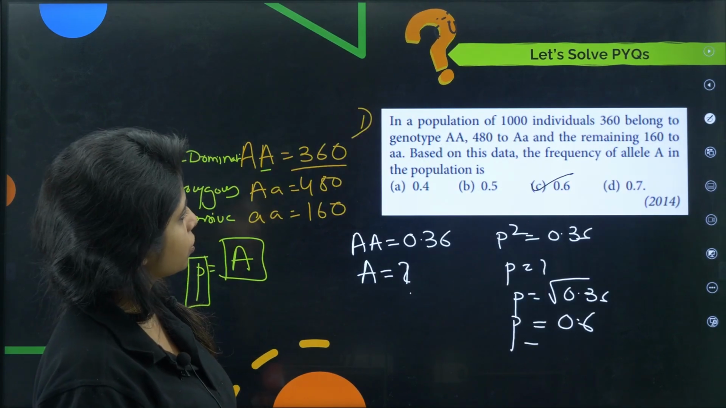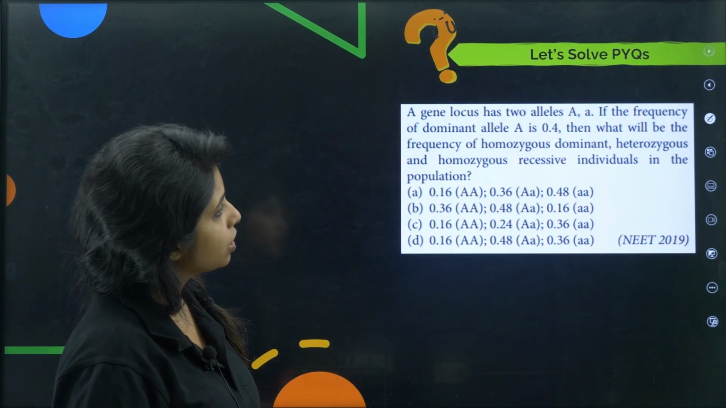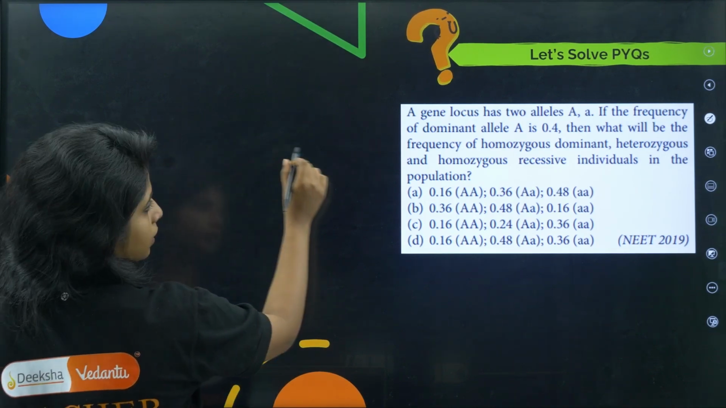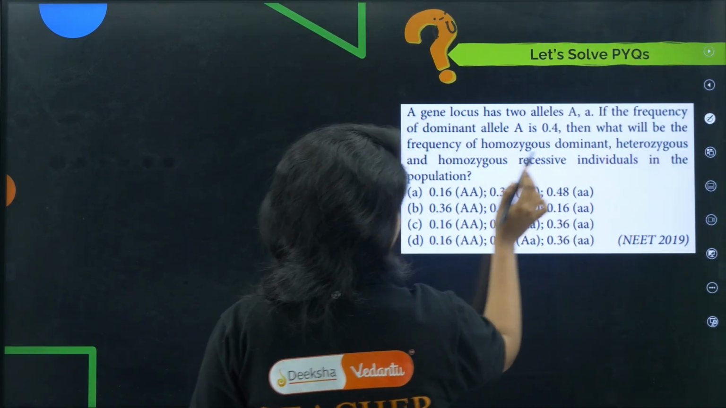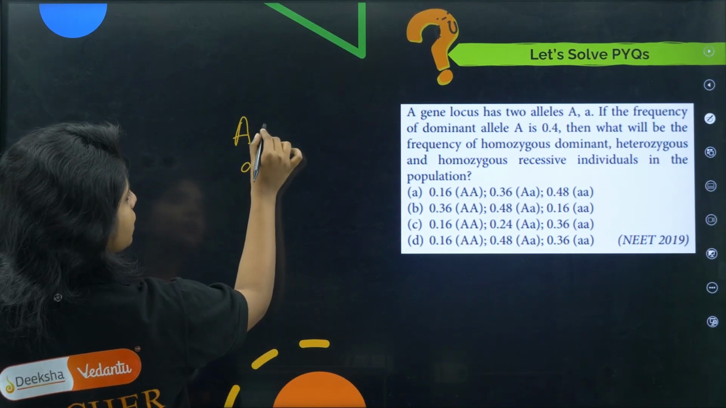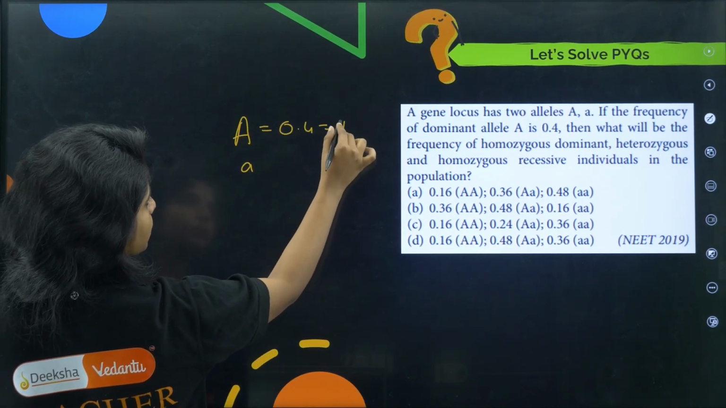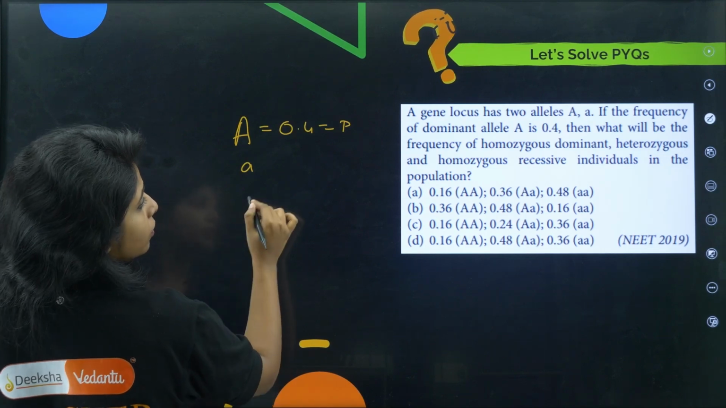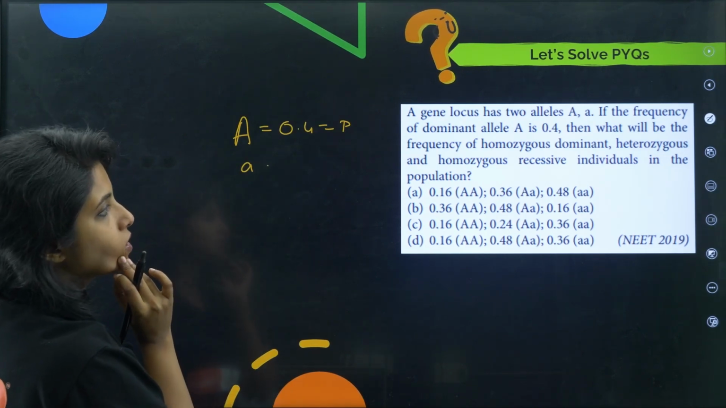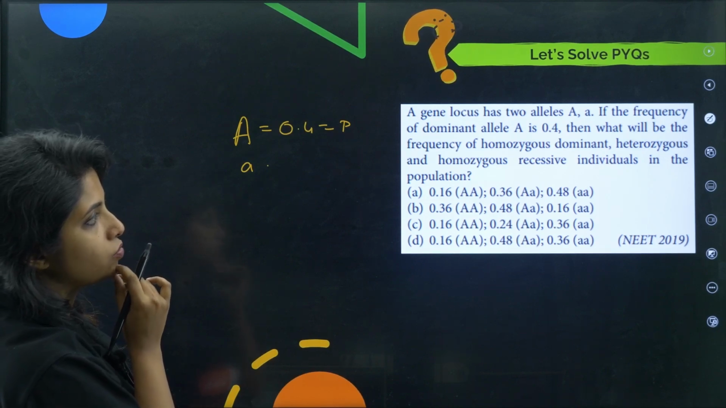Going ahead, oh, one more question was there. Sorry, this was the first question, I messed it up. Okay. So a gene locus has 2 alleles, capital A, small a. If the frequency of the dominant allele is 0.4, that means this is P. Then what will be the frequency of homozygous dominant, heterozygous and homozygous recessive individuals in the population?